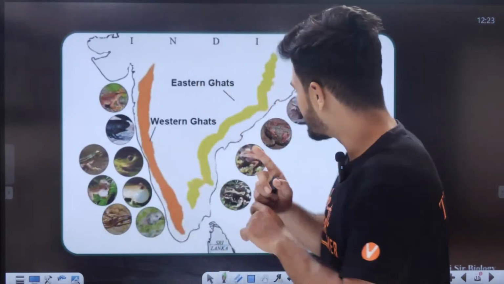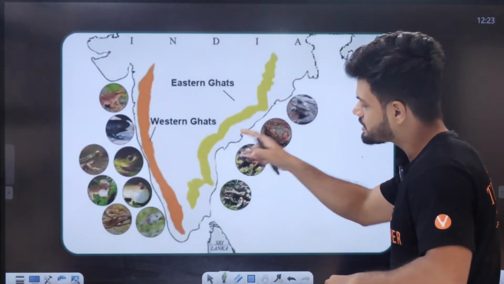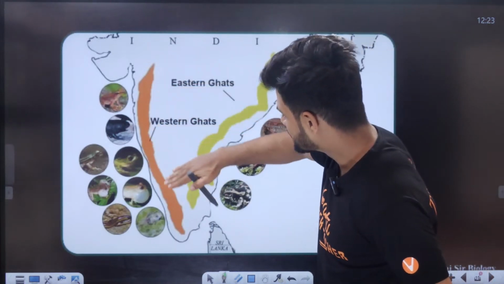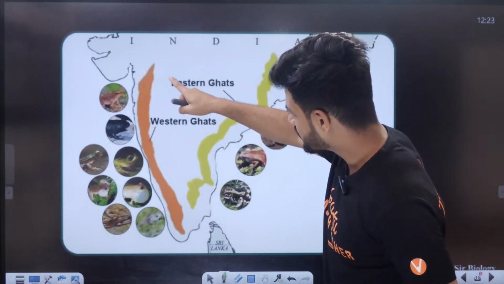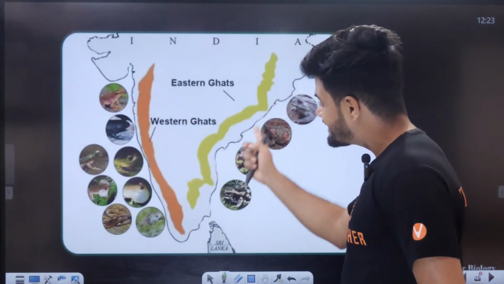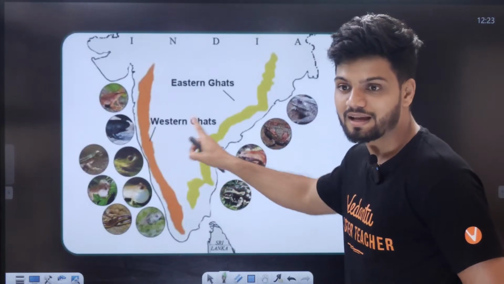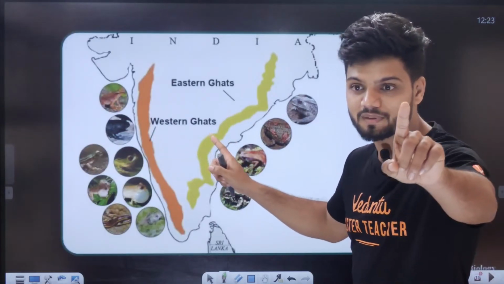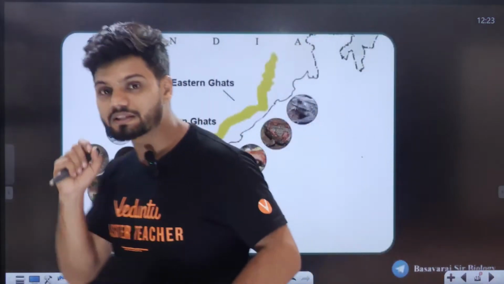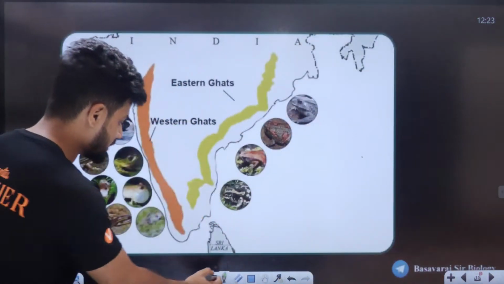See, if you're from Telangana, somewhere here, that's the Eastern Ghats. If you're from Maharashtra, Karnataka, and Kerala, you're part of the Western Ghats. Do you see Western Ghats and Eastern Ghats? There's a difference here. Now, students, what is the difference? See the image.